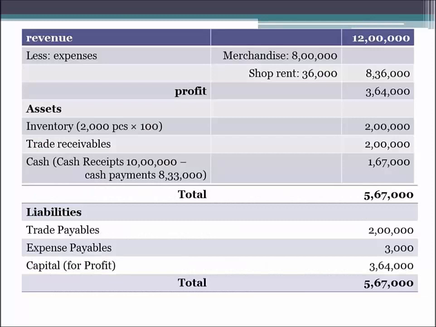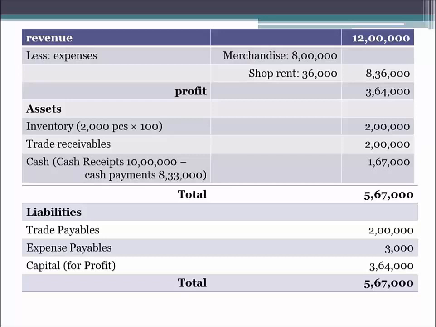Now, using the matching concept, the periodicity concept and the accrual concept, we can know how much profit the business has earned, and also we can know the financial position of the business, that is what assets the business has and what liabilities the business owes. So these three concepts help us in preparing the income statement, that is the profit and loss statement, and help us in knowing the financial position of the business by preparing the balance sheet.